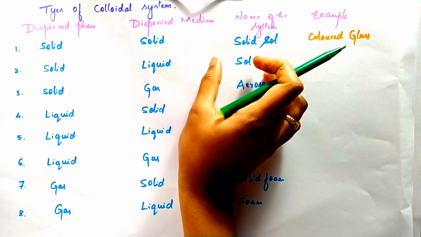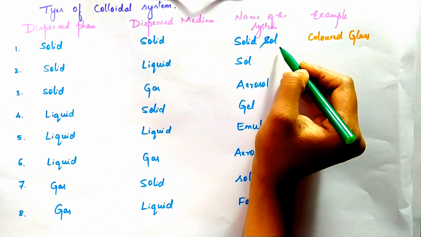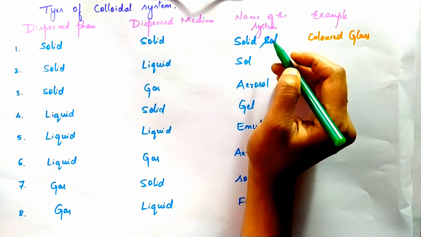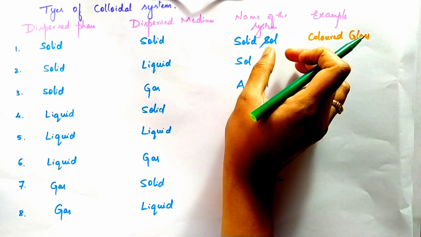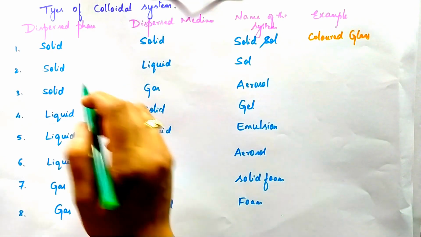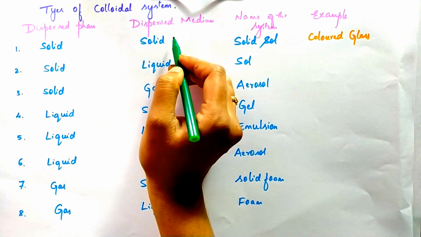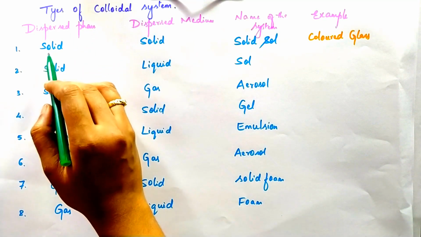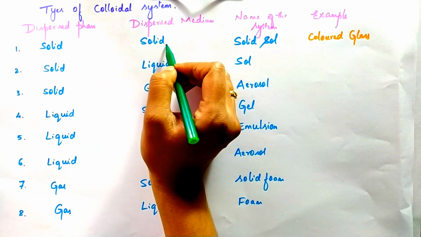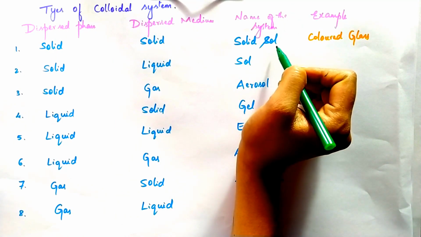We call this a solid sol. Sol is nothing but the colloidal solution. We call it a solid sol.